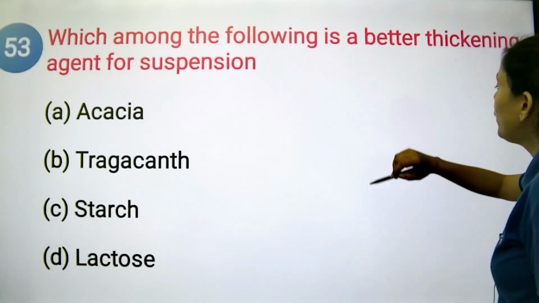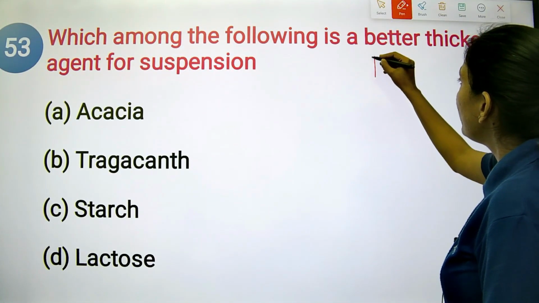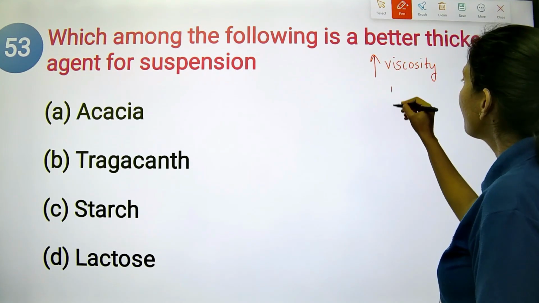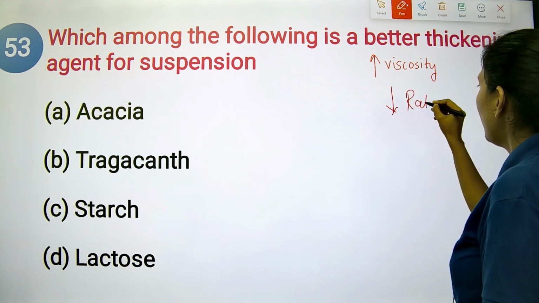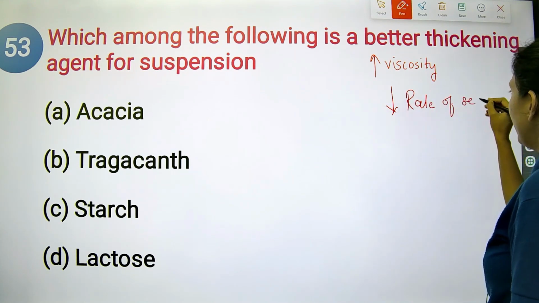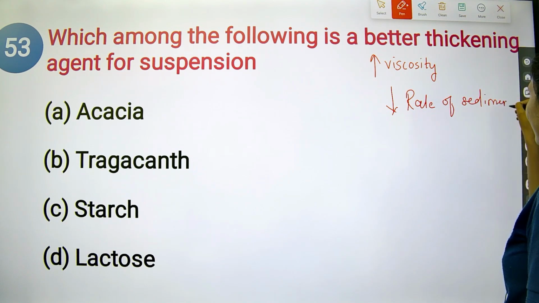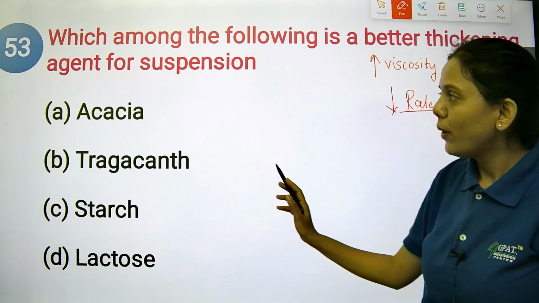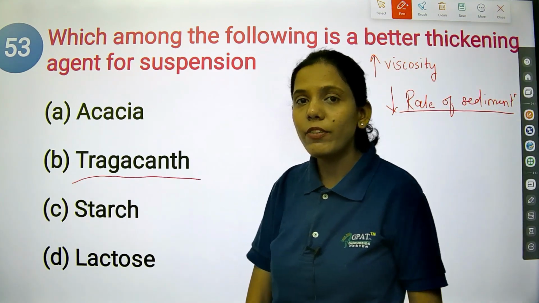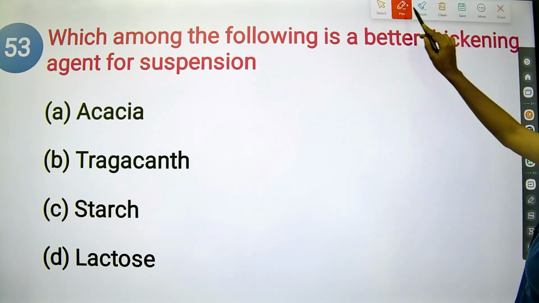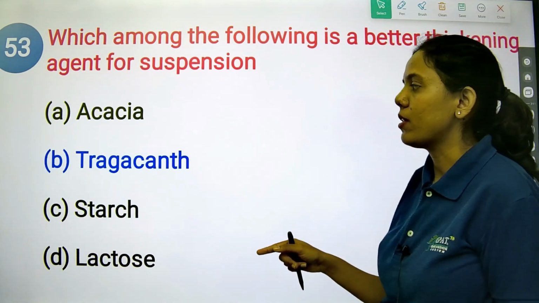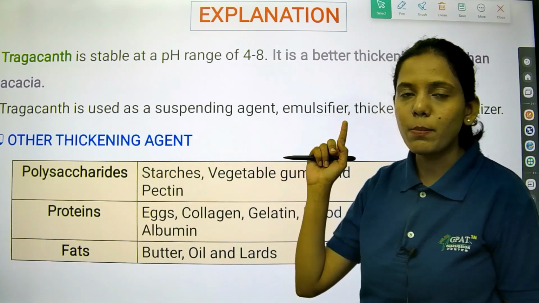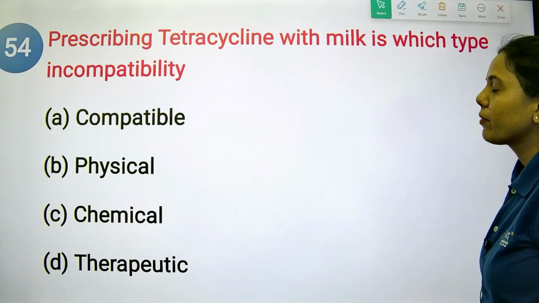Because they will help to increase the viscosity of the formulation, and because the viscosity is increased, the rate of sedimentation will be reduced. This is one of the important things. So in this case, for suspension, tragacanth will act as a better thickening agent as compared to the other three options. Tragacanth acts as the better thickening agent and it is used as a suspending agent in the suspension.